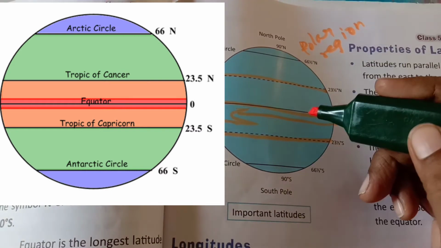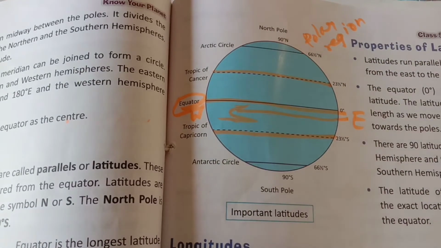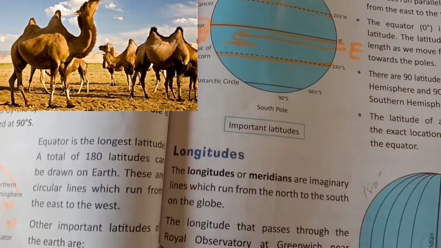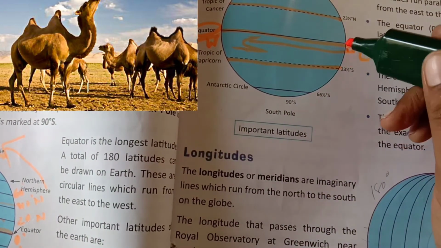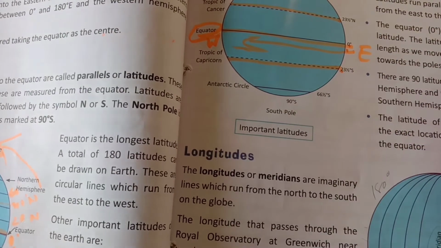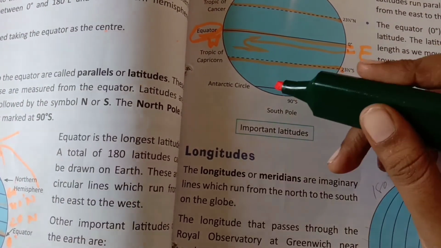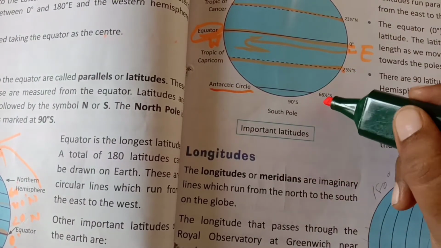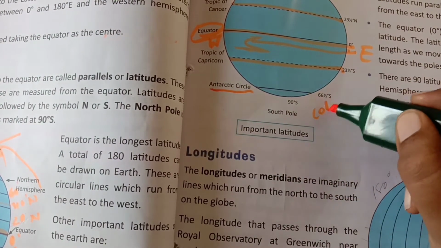From the Tropic of Cancer to the equator the weather will be very hot. In the equator region the weather is extremely hot. Between the Tropic of Capricorn and the equator the weather is hot. But when you come to the Arctic Circle and Antarctic Circle, the region is very cold.